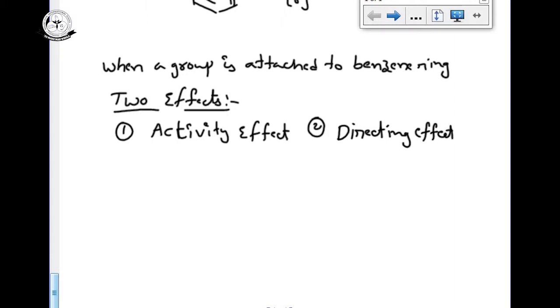Previously I told you that first we will see the activity effect, meaning ring activating or ring deactivating, then we will see the directing group, meta directing or ortho-para directing.